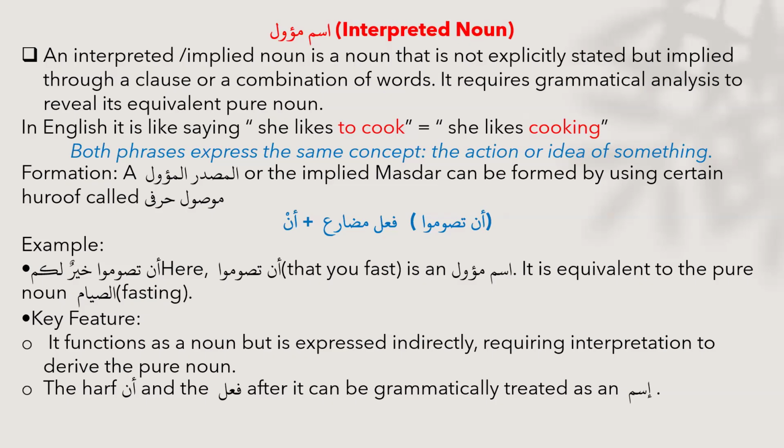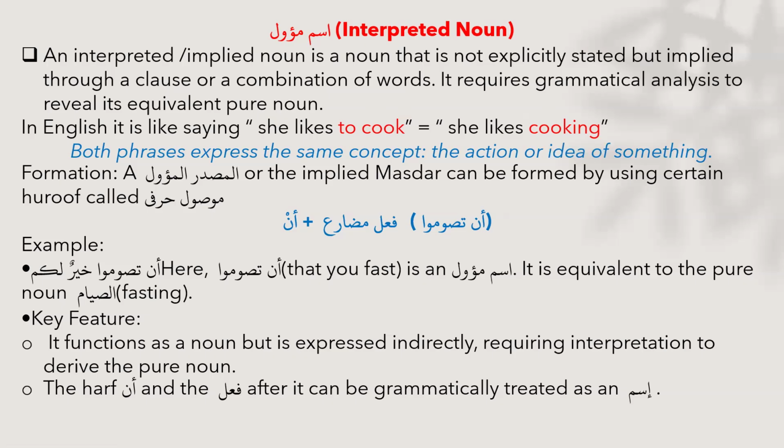So in English, we usually say that she likes to cook. But the equivalent sentence with the interpreted noun, or you can say the implied noun, is like saying she likes cooking. Or even if we say she likes cooking, it will be equivalent to she likes to cook. So here you can see to cook and cooking are equivalent to each other. So this is the clause or the combination of words that is equivalent to the pure noun, that is cooking.